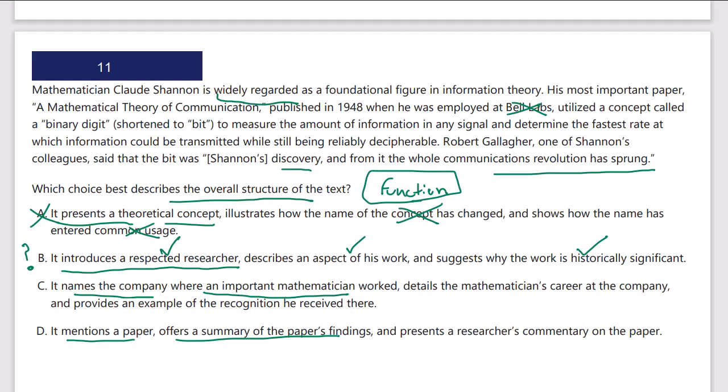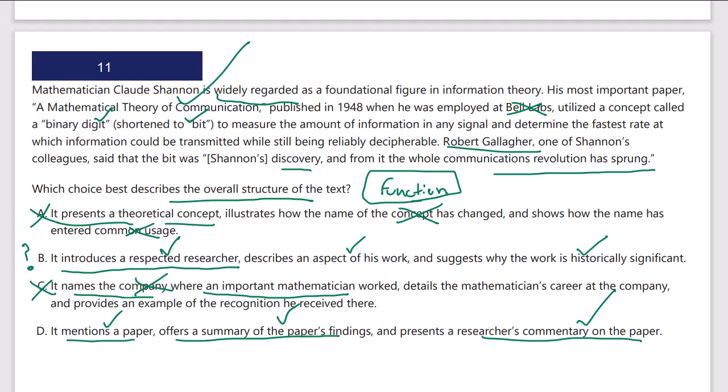Let's check C and D. C, it names the company where an important mathematician worked. Okay, we don't really care about the company. That's not the key idea. Okay. D, it mentions a paper. Okay, A Mathematical Theory of Communication. It does do that. Offers a summary of the paper's findings. The findings indicate the binary digit or the bit is the most basic amount of information that can be processed. And it presents a researcher's commentary on the paper. There is another researcher who makes a commentary in the paper. This is true as well. All the parts are correct.